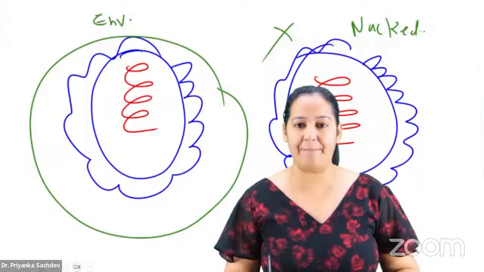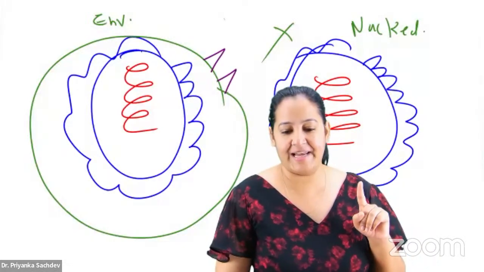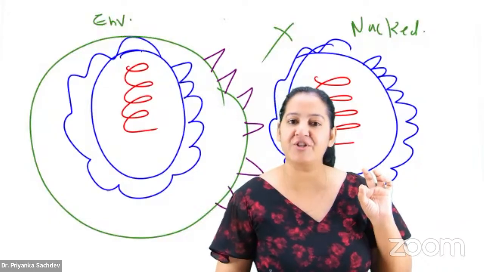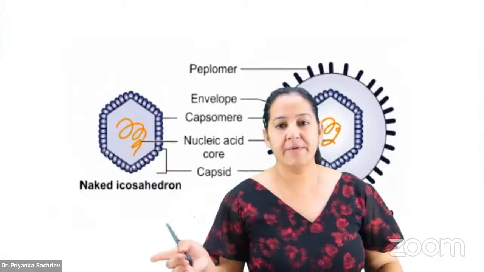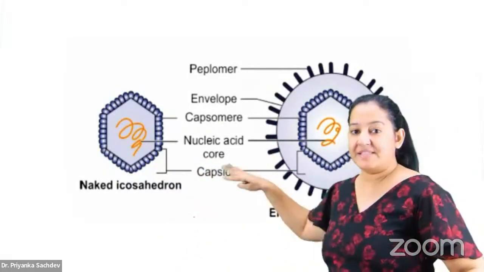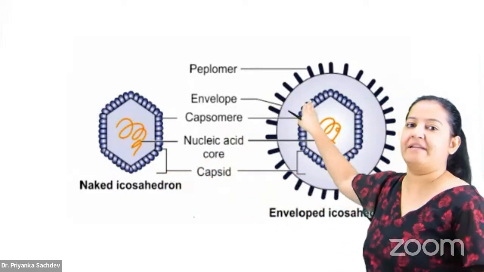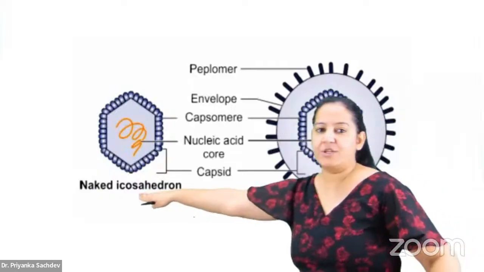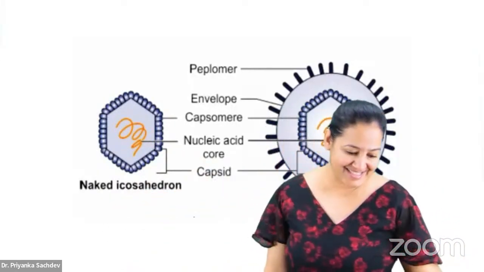So there are two types of viruses. Sometimes on the envelope, you can see spike-like projections present, which are known as peplomers. It is also not present in all viruses. You can see the two diagrams in front of you. See the red colored nucleic acid present in both of them. See the capsid present in both of them. But this virus has an envelope. This one is enveloped. And that one does not have an envelope. It is naked. Say yes if you got it.